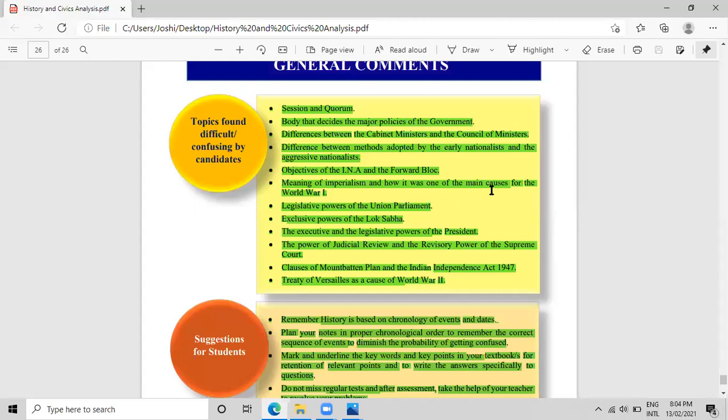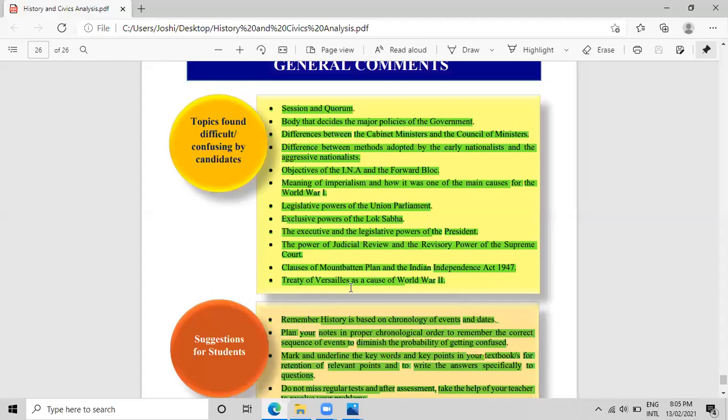Okay. Next, the second last point, that is the clauses of the Mountbatten Plan and the Indian Independence Act. From this chapter, clauses are very, very important. There are 10 clauses of the Mountbatten Plan and 10 clauses of the Indian Independence Act. Clauses should be well worked because one clause can be asked for a 2 marks question. So make sure all the clauses are clear enough. And finally, the Treaty of Versailles.